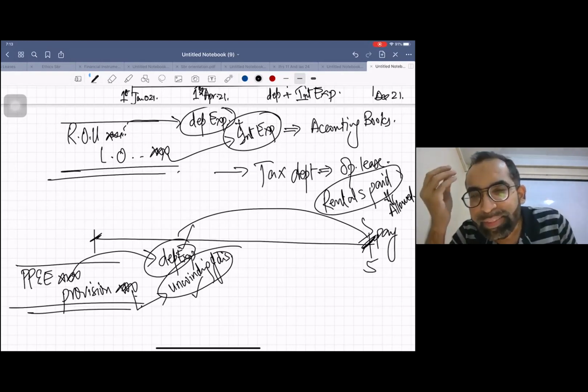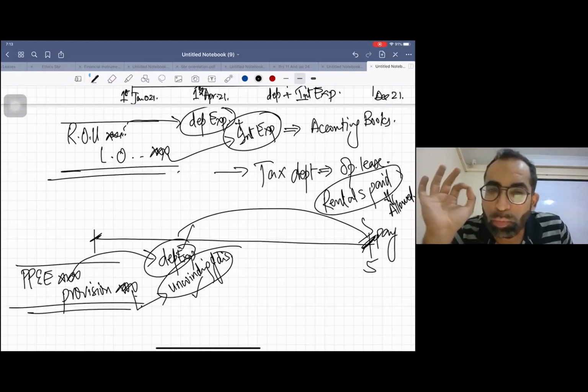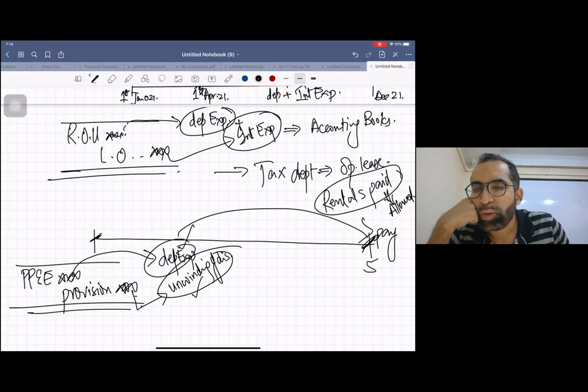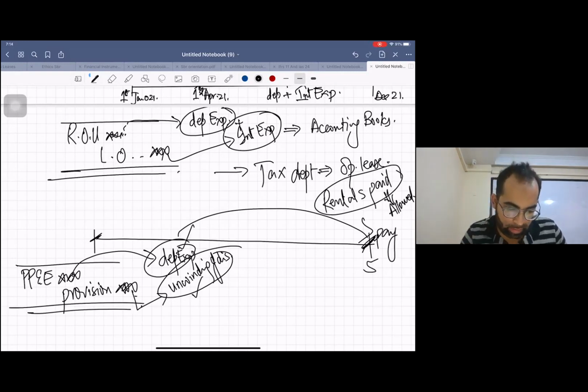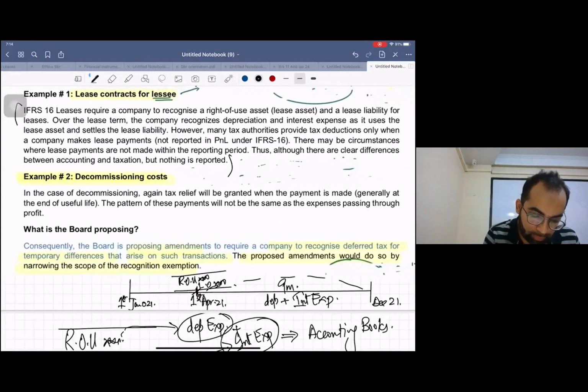This is what the standard board is proposing, students. I hope you got the concept. See what the board is proposing. The board is proposing amendments to require a company to recognize deferred tax for temporary differences that arise on such transactions.